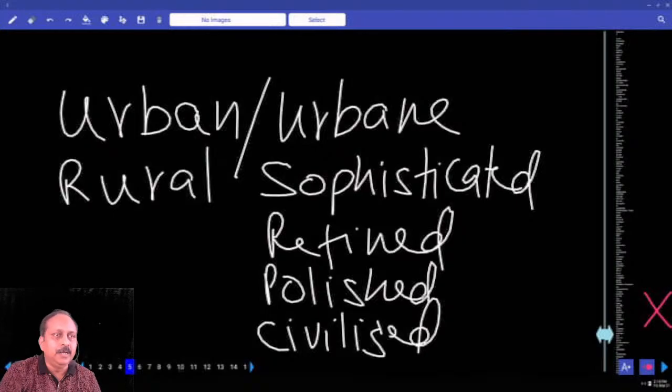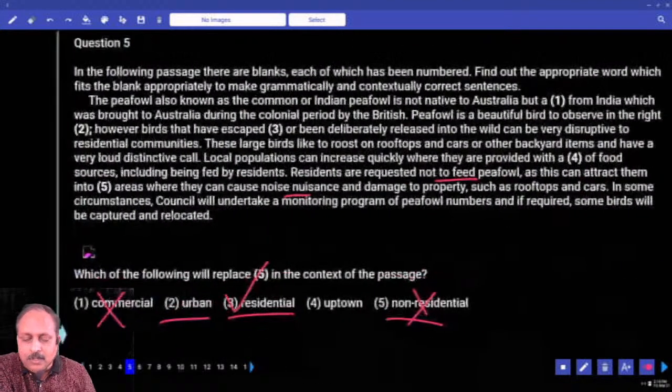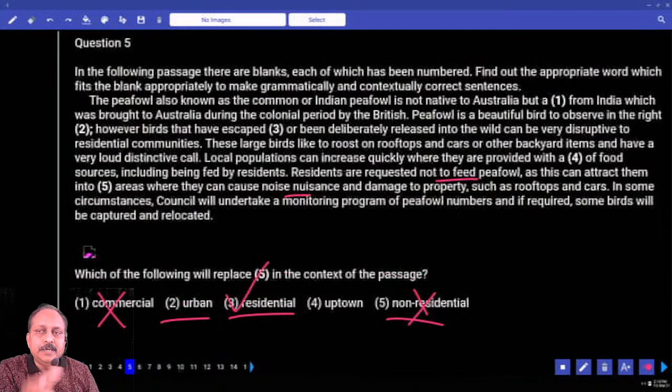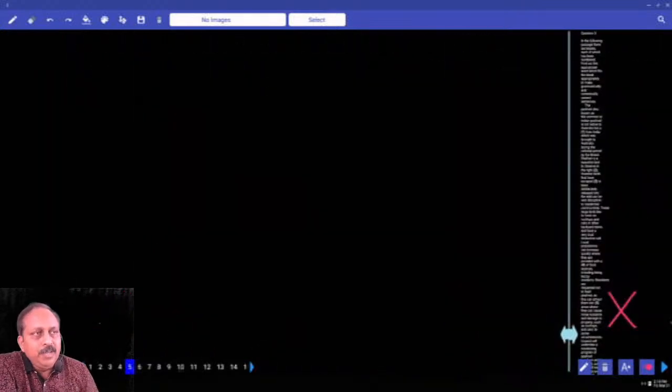Some people look entirely different. Polished, refined, the way they talk, the way they look, the way they carry themselves, then we say urbane, sophisticated style. And the combination words, you can also use the word style, sophisticated style. That's a combination. And uptown, more than uptown, I want you guys to write one word.